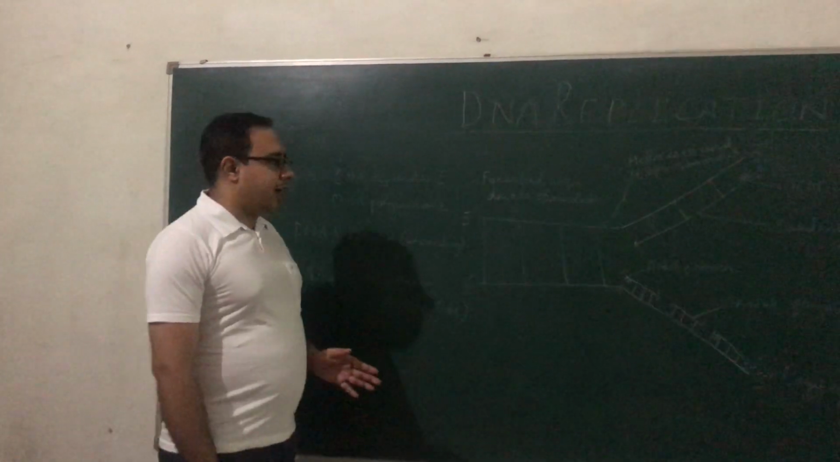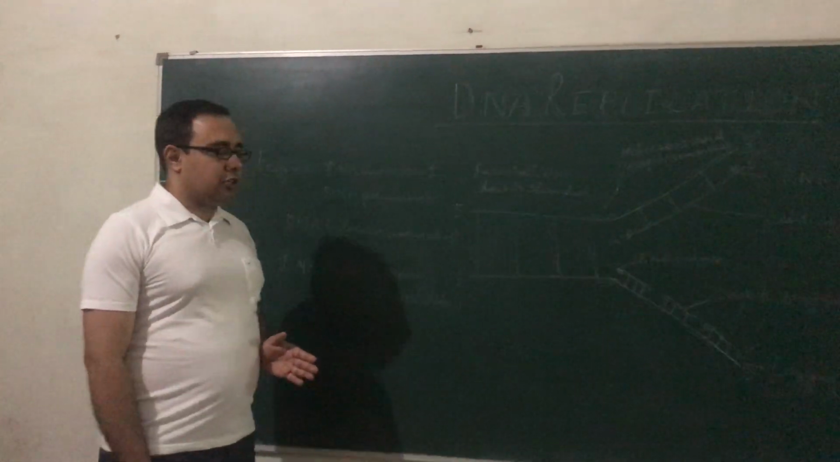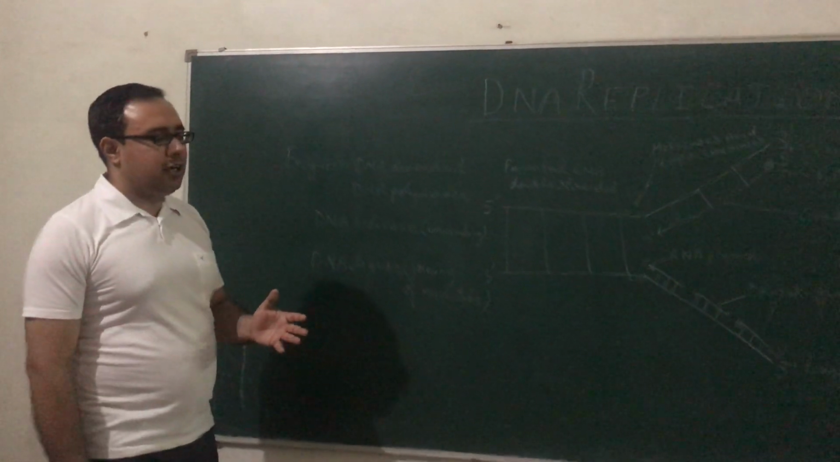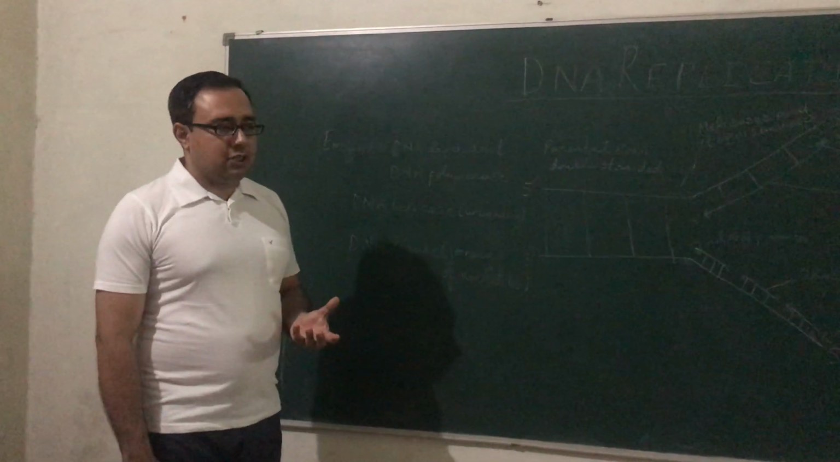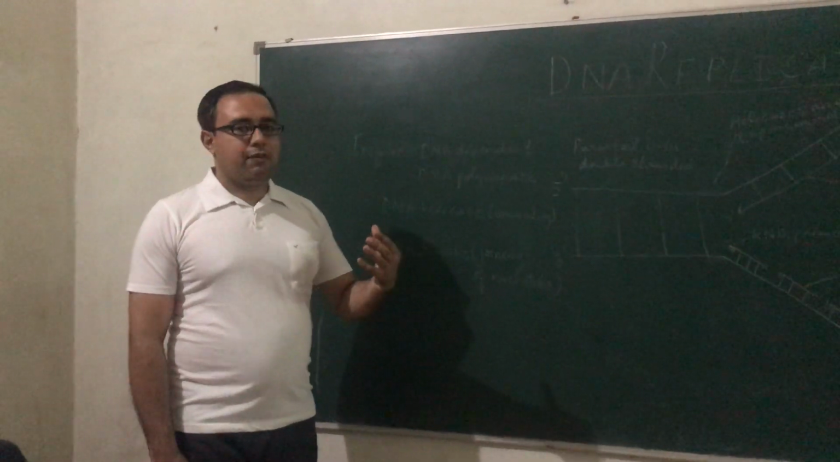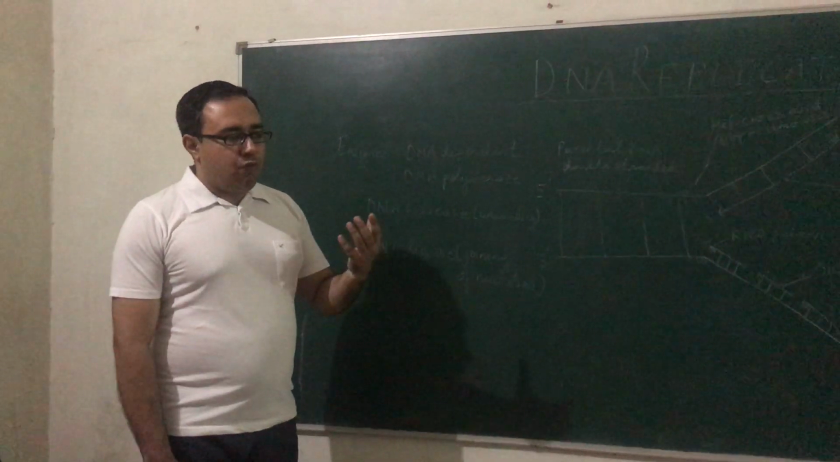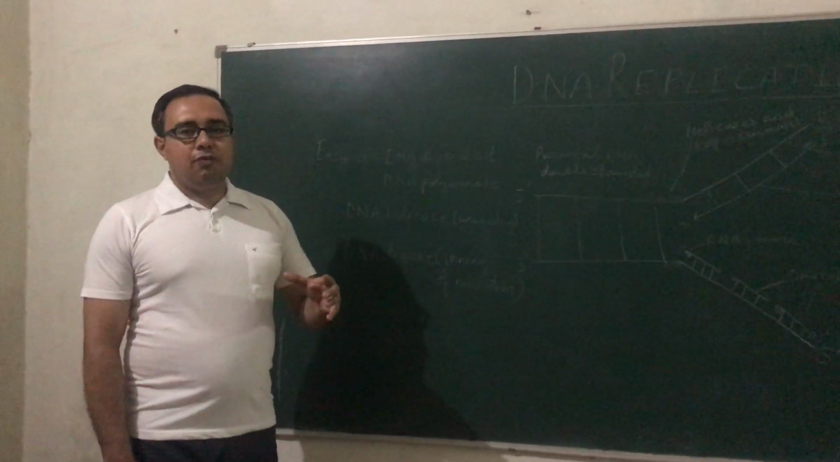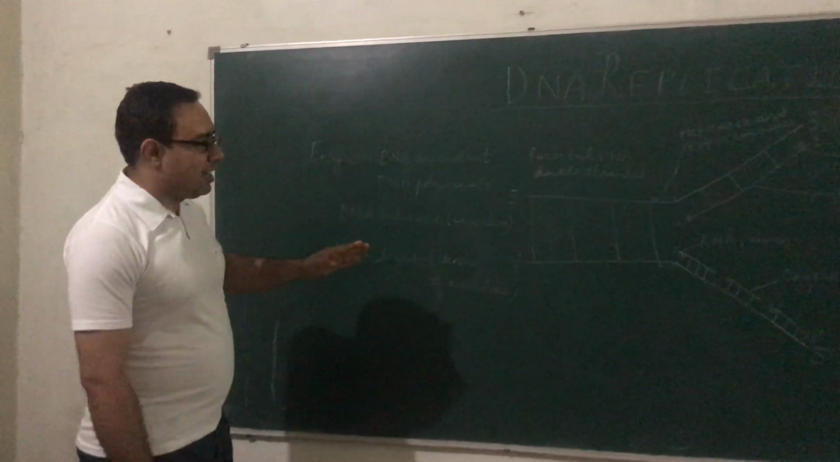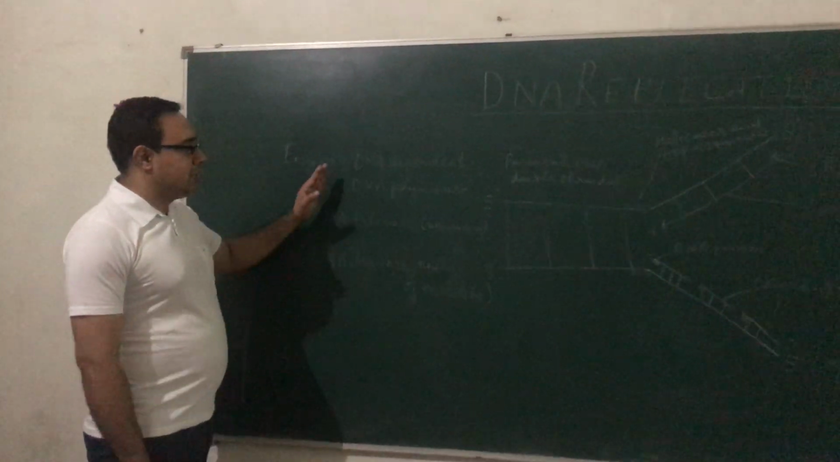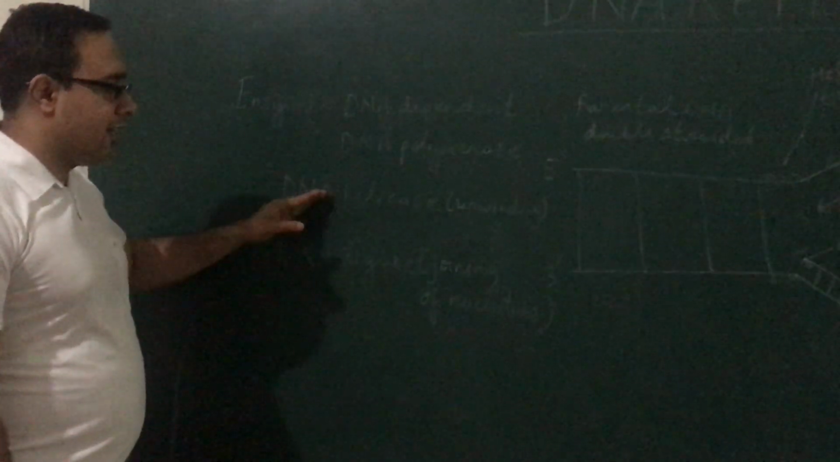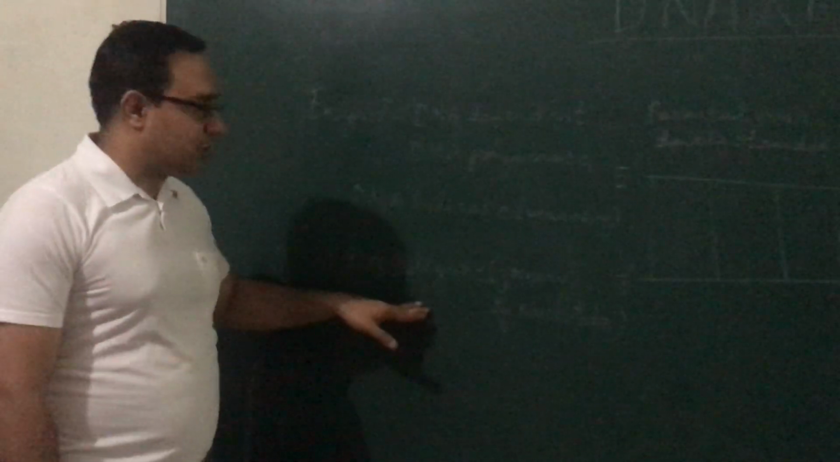Now, what actually happens during DNA replication? During DNA replication, different steps occur. There is an involvement of different types of enzymes and an involvement of energy. Now, what are the enzymes involved during DNA replication? The enzymes involved are DNA-dependent DNA polymerase, DNA helicase, and DNA ligase.